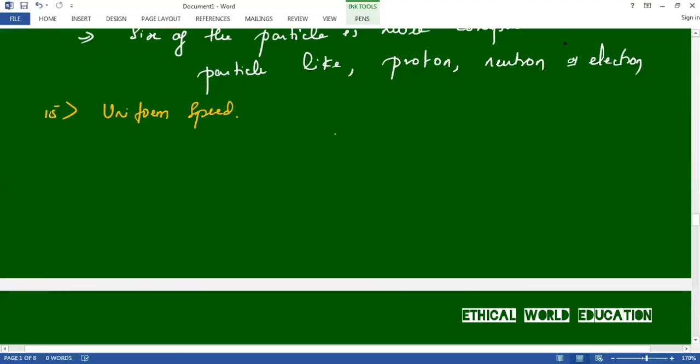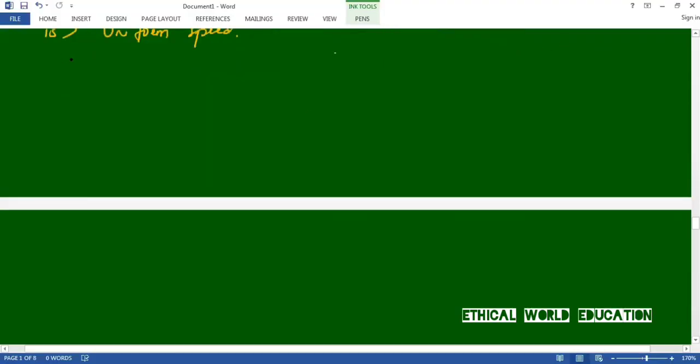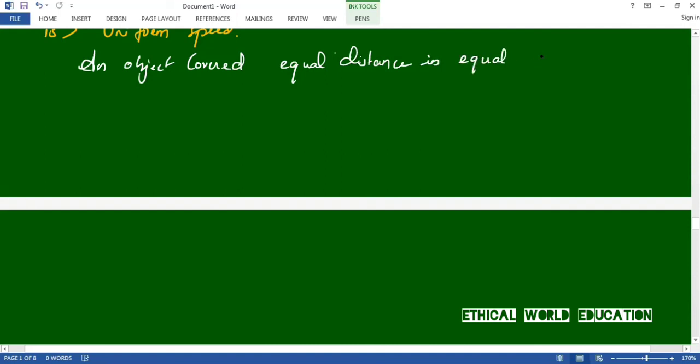Let us write the definition of uniform speed. An object covers equal distances in equal intervals of time is called uniform speed.